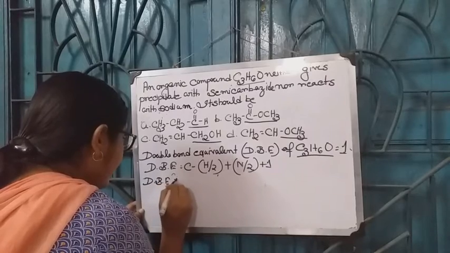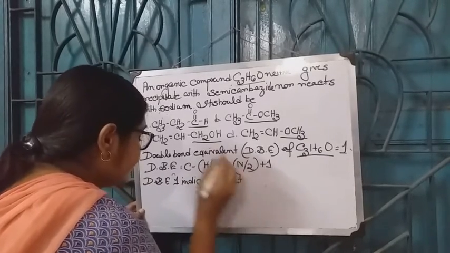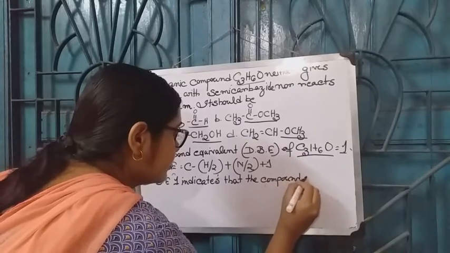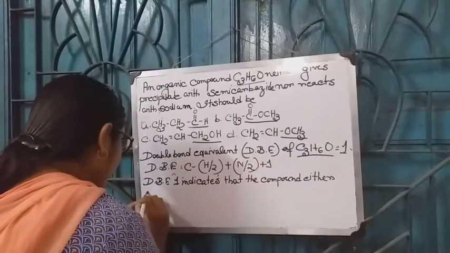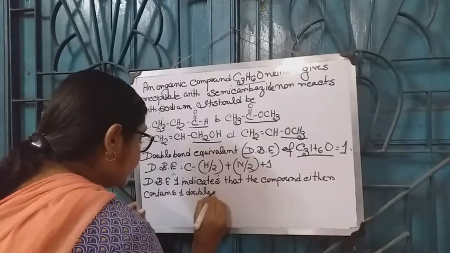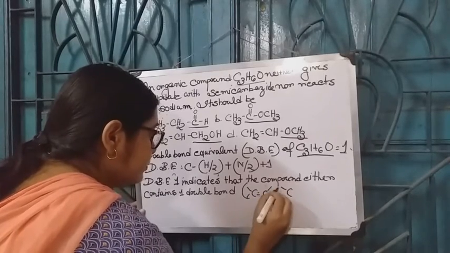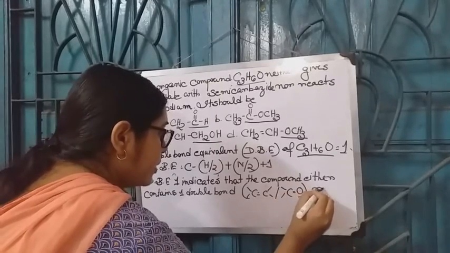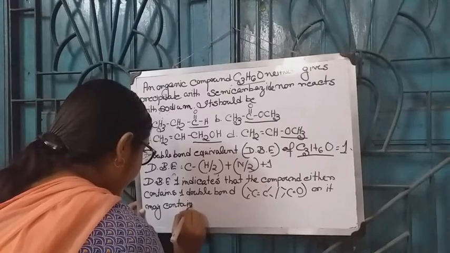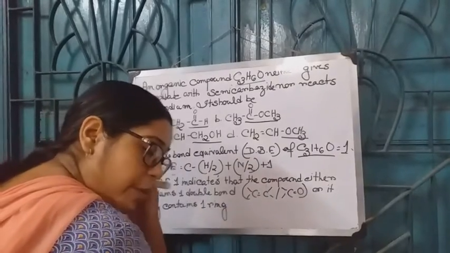DBE 1 indicates that the compound either contains one double bond, it may be C double bond C or C double bond O, or it may contain one ring, which indicates that the compound is cyclic.